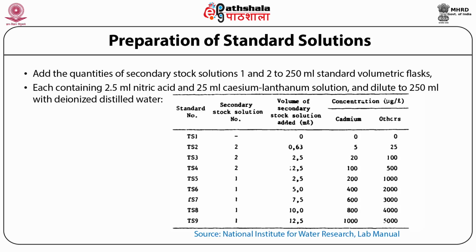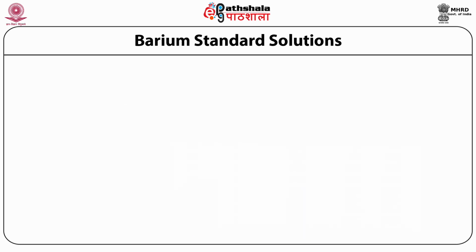The standard working solutions like TS1, TS2, TS3, TS9, depend upon the concentration required, dictated by the volume of the secondary stock solution added. The extreme right two columns show you the concentration of cadmium and other metals in it.